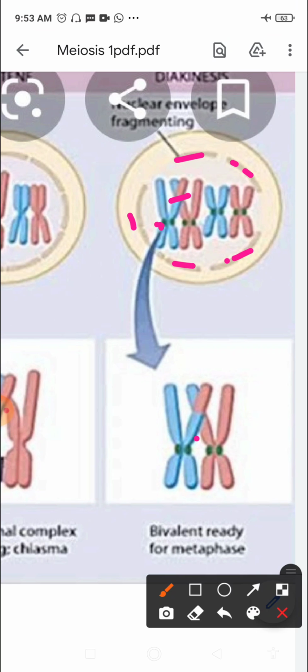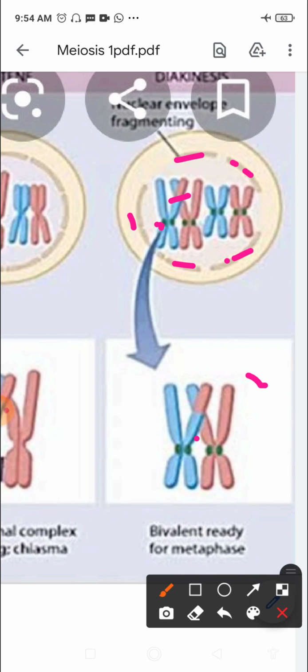By the end of diakinesis, the nucleolus disappears and the nuclear envelope breaks down. This represents the end of prophase 1, and the chromosomes have to separate later in meiosis 1. This leads to the next stage, metaphase.